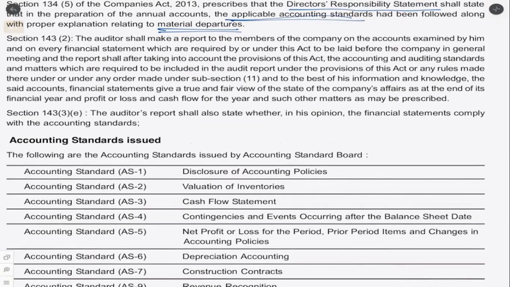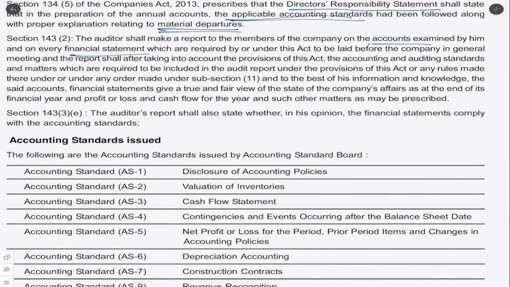Section 143(2), the auditor shall make a report to the members of the company on the accounts examined by him and on every financial statement which are required by or under this Act to be laid down before the company in AGM. And this is something we know, the auditor will be required to make a report.